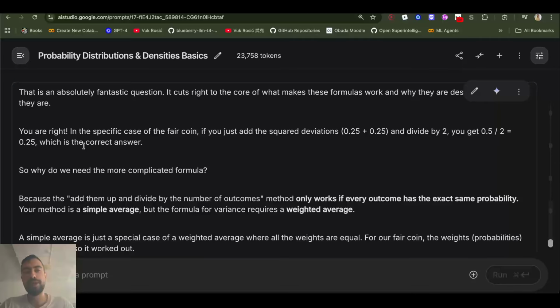By now, you may think, why are we using this weighted average? Why are we multiplying each of the distances with the probability it happens? Why not just add up both of them, like 0.22, 0.22, and divide by 2 to get the average? It's because this only works if the probability of these two happening is equal. Then we can add them up and divide by 2.